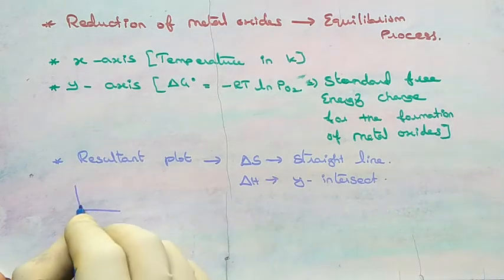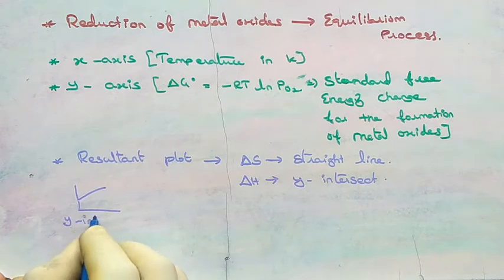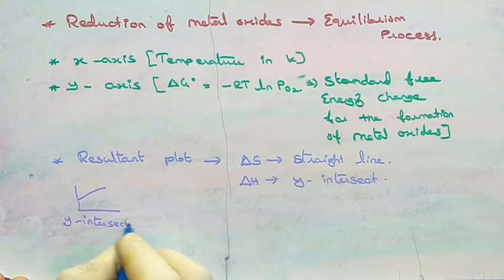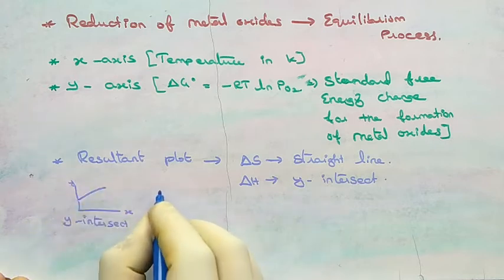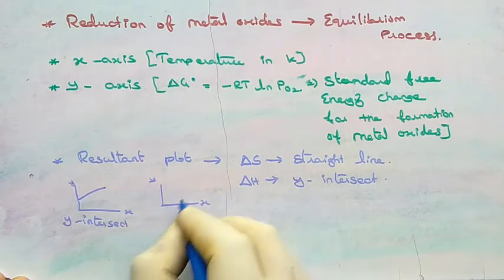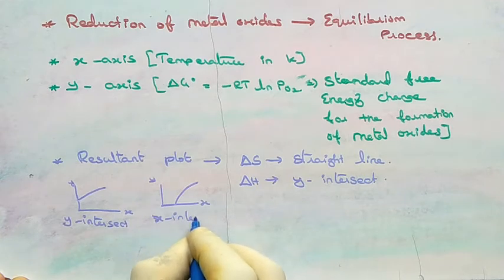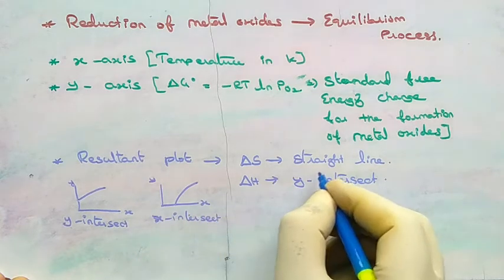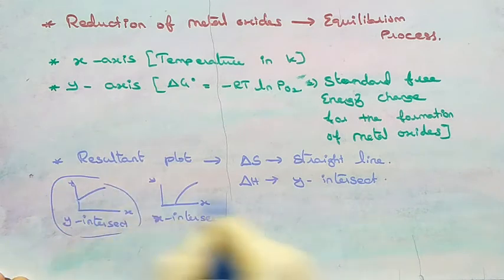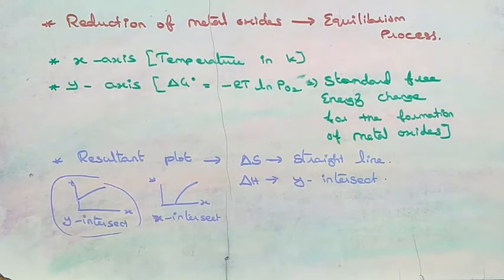So first we should know what is y-intercept. Whenever in a slope the line starts from the y-axis, that is called y-intercept. If it starts from the x-axis, then it is called x-intercept. So here delta H is y-intercept.